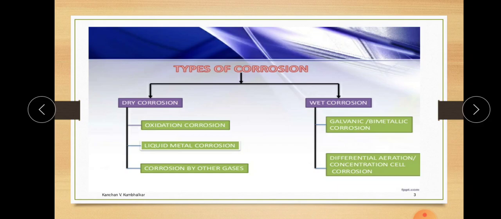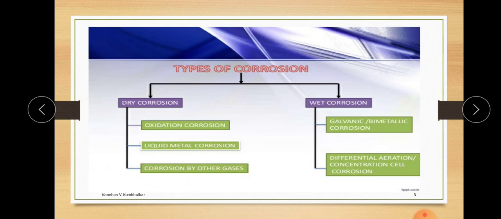So basically, there are two types of corrosion. First one is dry corrosion, another is wet corrosion. Dry corrosion is further divided into oxidation corrosion. The reason for oxidation corrosion is oxygen in air. Liquid metal corrosion means when the melted liquid flows over the surface of metal and the corrosion occurs, then it is known as liquid metal corrosion. And the third one is corrosion by gases other than oxygen, like CO2, SOx, NOx, etc. If these gases are responsible for corrosion, then that type of corrosion is known as corrosion by other gases.